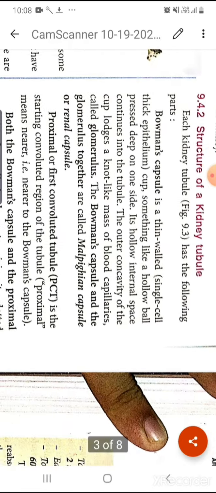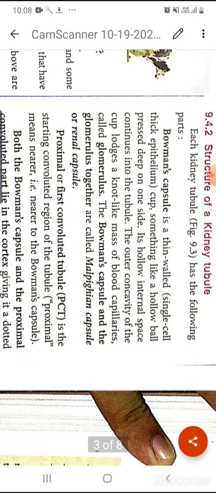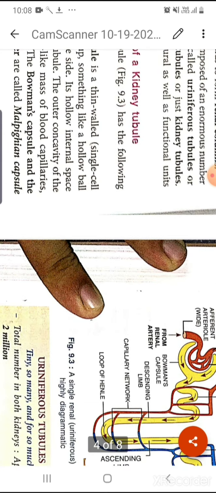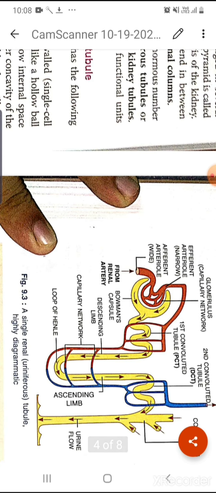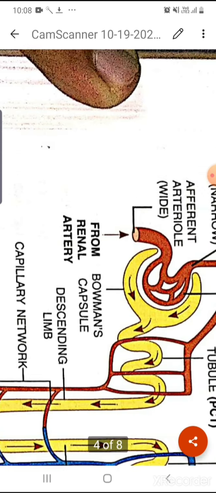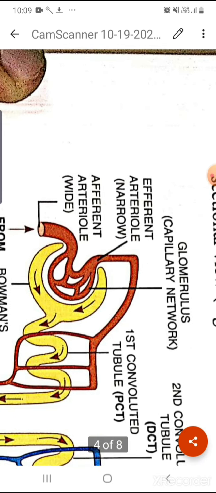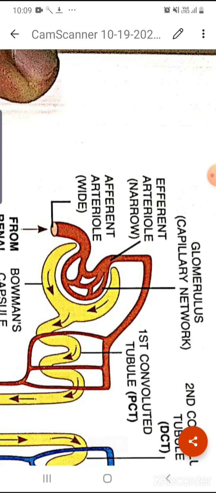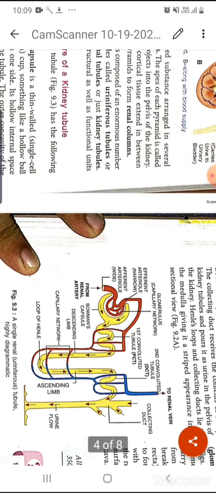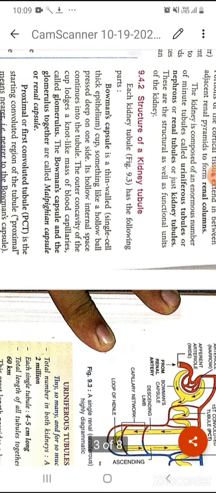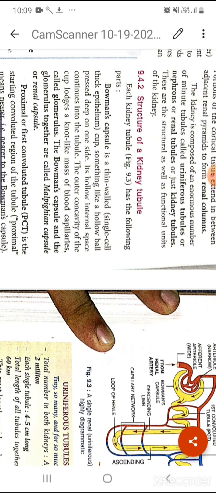Now the structure of the kidney tubule. So we can divide kidney tubules into different parts. First is the Bowman's capsule. So which one will be the Bowman's capsule? This cup-like structure you can see here. Okay, this is the Bowman's capsule, a cup-shaped structure, and this reddish portion, where the capillaries are there, that is actually the glomerulus. So it is the main and the first part of this kidney tubule.